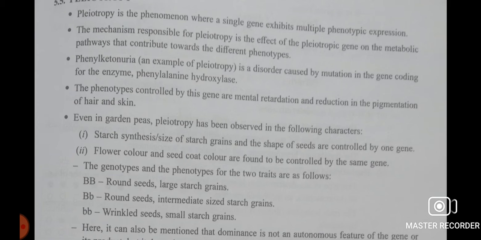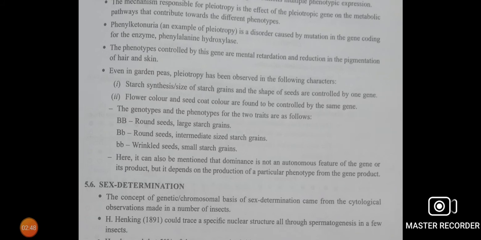Pleiotropy. What is polygenic inheritance? Polygenic inheritance means many genes are controlling one character. Here, one gene is controlling many characters. So this phenomenon is known as pleiotropy.